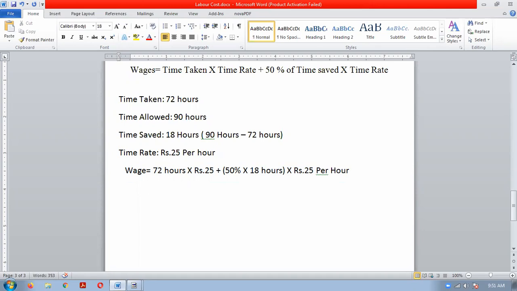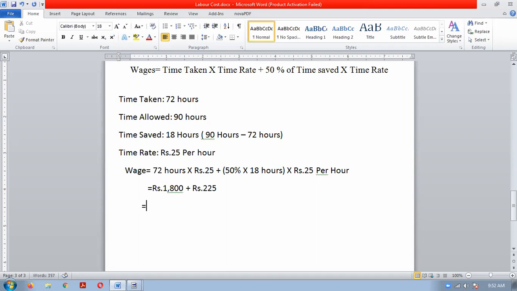72 into 25, how much it is? 1800 plus 50% into 18, 18 into 50% into 25. It will be rupees 225, correct?